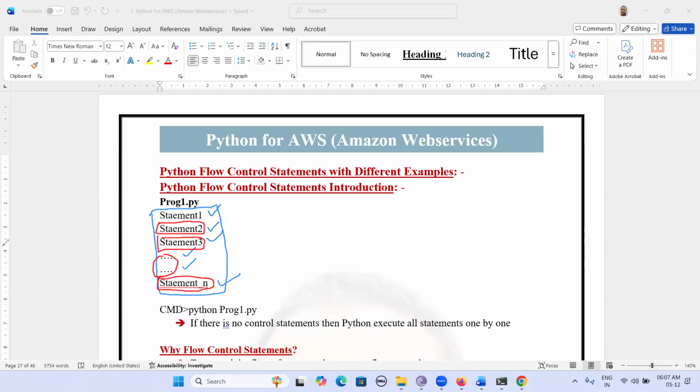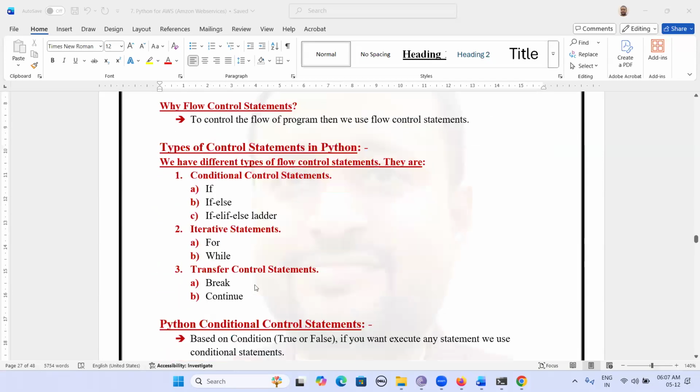So for this, Python provides different types of flow control statements. The purpose of flow control statements is to control the flow of a program. The first flow control statement is conditional control statements.